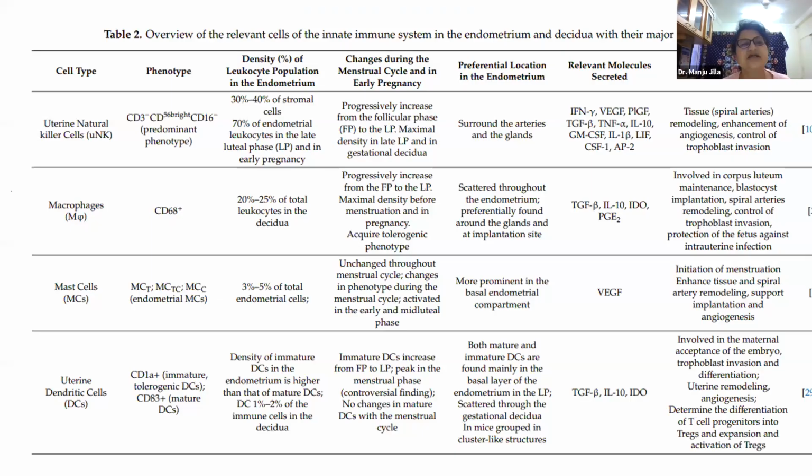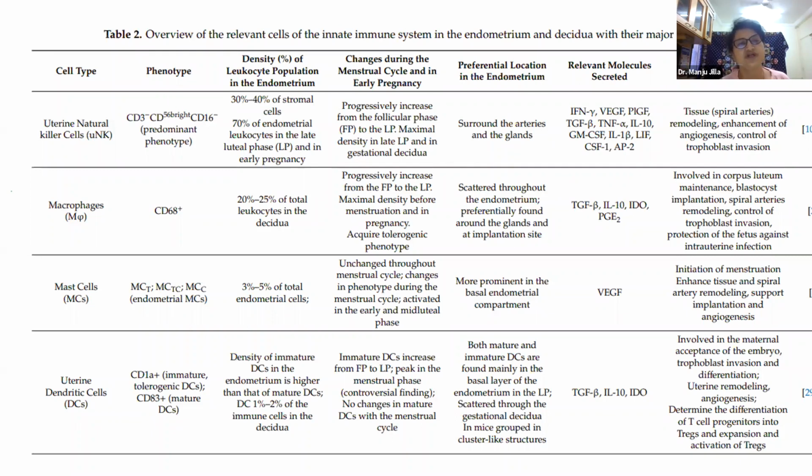So let us understand the cells of the innate immune system in the endometrium and the decidua with their major reproductive functions. What are these cells? First, uterine natural killer cells are seen in the highest number in the endometrium: 30 to 40% of the stromal cells. In all our body tissues, we have natural killer cells. These are our innate cells.